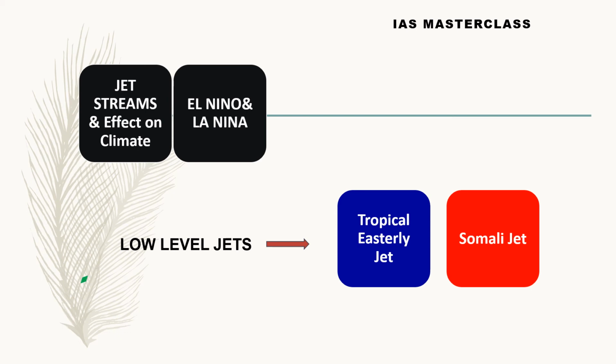Okay, there is another category of jet streams called low-level jets, which are typically around 3 to 4 kilometers in altitude. Now there are two of them, and both of them are near to India or in the Indian Ocean. One is the tropical easterly jet. This is very important, right? Tropical easterly jet is a weak easterly jet. Now, as I said in the beginning, jet streams predominantly move from west to east. Now, why did I say predominantly? Because there are exceptions. This is that exception, tropical easterly jet.